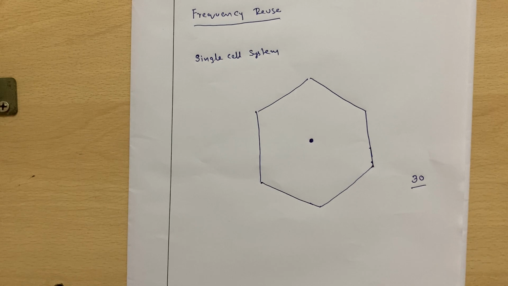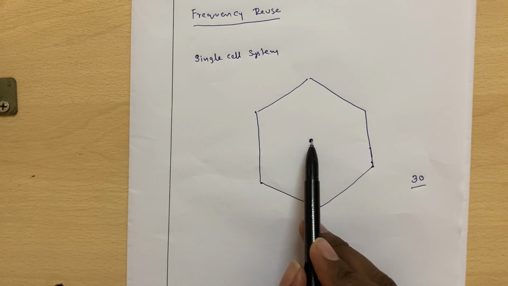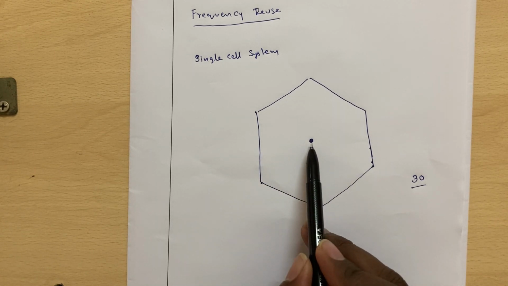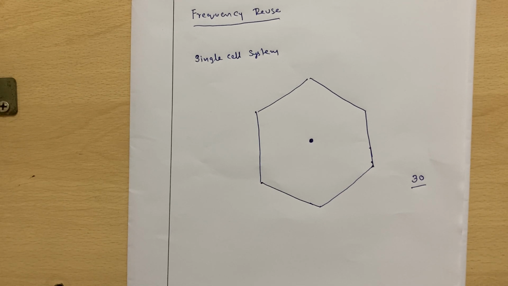Whoever tries to make a call, their call may be disconnected. Why? Because all 30 channels are engaged. So if this is a single cell system, this is a problem. Also, because it has to provide coverage to this entire area, this base station needs to have a greater height and radiate a larger transmit power.